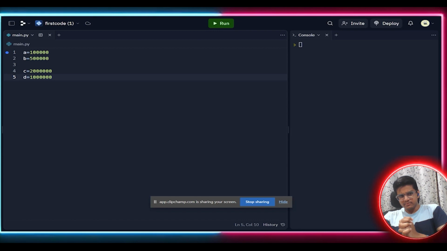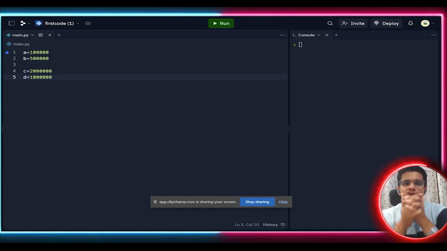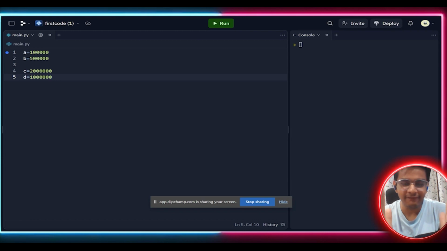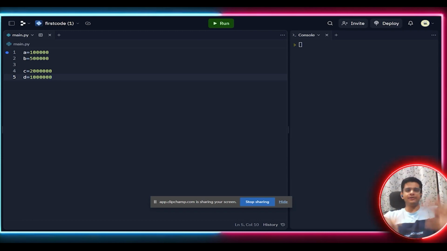Wait a minute. I suddenly forgot what A and B are here. Is A the account balance or the bank loan? Is A defining Karan's account balance or Arjun's account balance? I totally got confused here. Oh guys, what should I do now? For that reason, we should define variables in a self-explanatory way. That was the first tip of our video today: define your variables in a self-explanatory way. As I have been confused now, you might be confused in your future. So that's the tip for defining a variable.